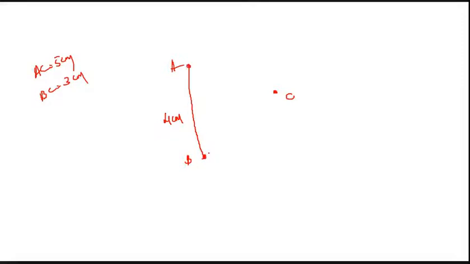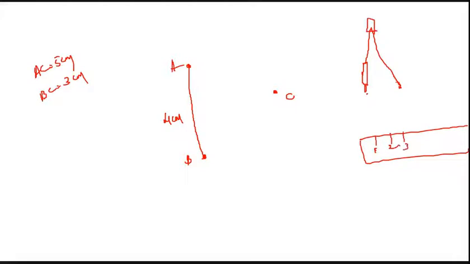In your childhood, you have used the compass, with a pencil here. I hope you have used this one, correct? This is your scale: 1 centimeter, 2, 3, 4, 5 centimeter.